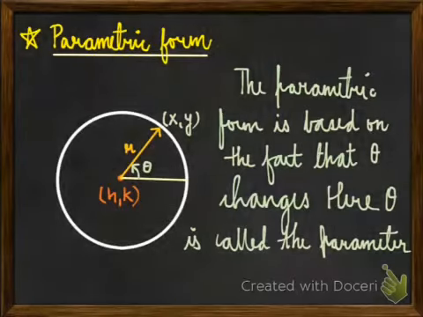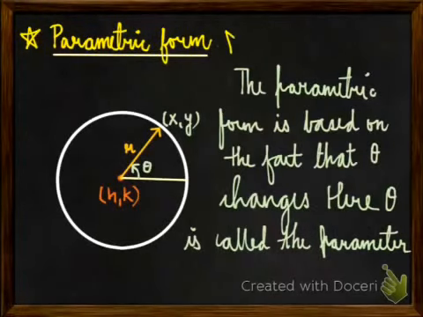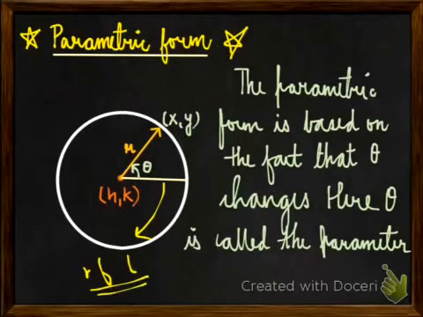Now let us move on. It's a very important form, called the parametric form. Well, parametric form is so very useful that it can be used anywhere. The parametric form is based on the fact that theta changes, and we have taken a line which is called the reference level, denoted by RFL.